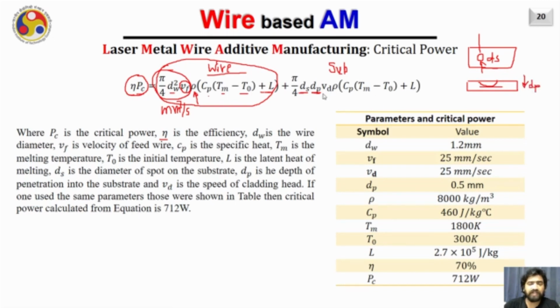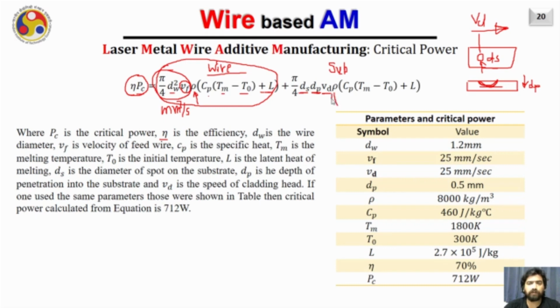Once I have ds and dp with me, now I can find out the energy required. If the laser head is traveling with a speed of, for example, Vd, that is the deposition velocity onto the substrate, then I can easily find out the energy required to melt this much portion of the substrate, and it will be pi by 4 ds into dp into Vd, the velocity of the laser head, into rho.